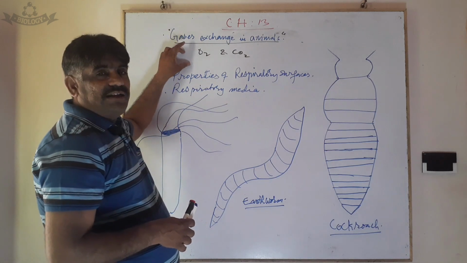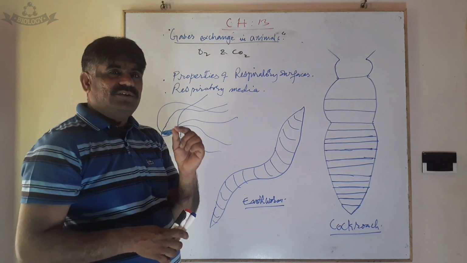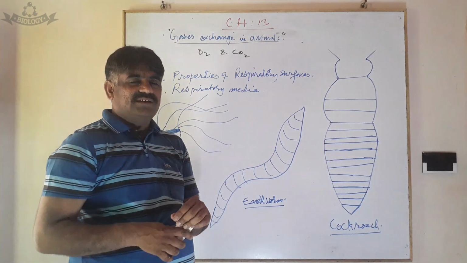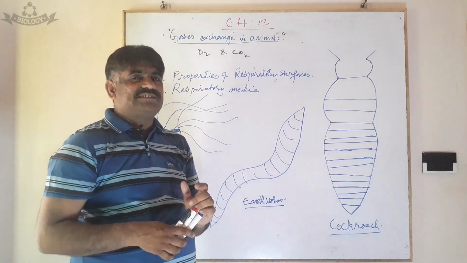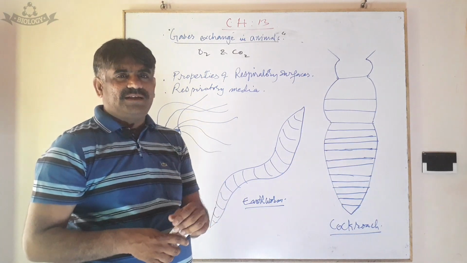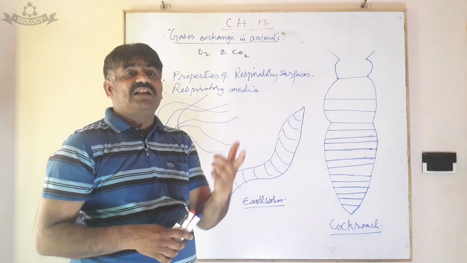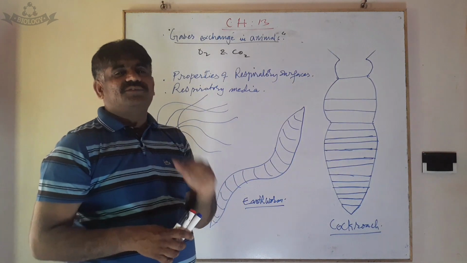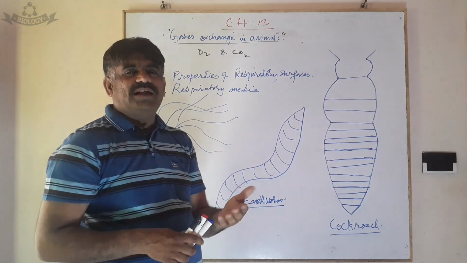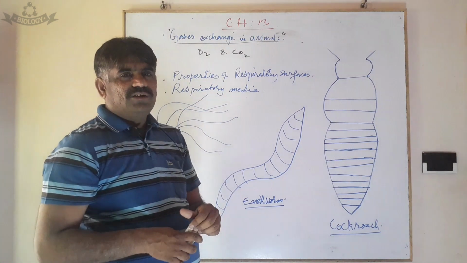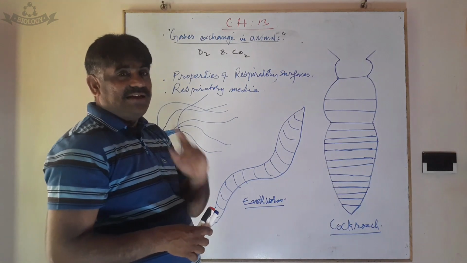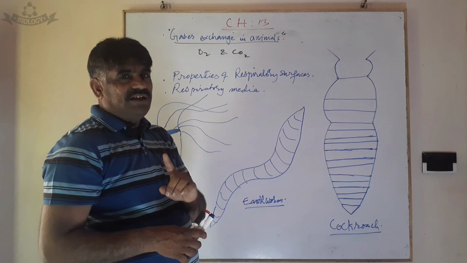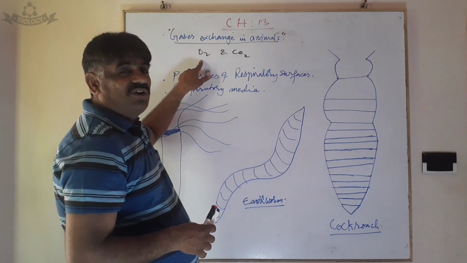Why do we take in oxygen? For the purpose of respiration. Respiration means an energy releasing process. If there is energy in cells in the form of ATP, our specialized cells can perform their related activities such as growth, movement, etc. So they need ATP, and ATP is produced through the process of respiration, and respiration uses oxygen.